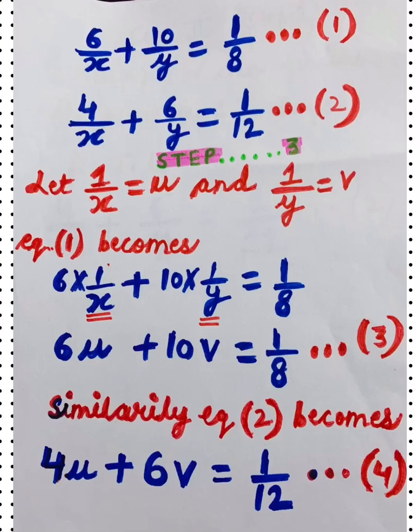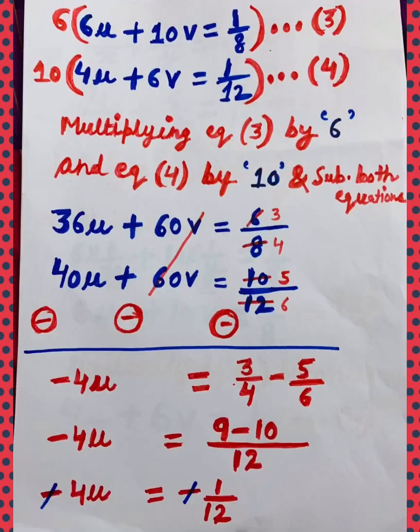After this, children, to eliminate either u or v, I will multiply equation 3 by 6 and equation 4 by 10 so that the coefficient of v will be the same in both the equations. So I will write the statement: multiplying equation 3 by 6 and equation 4 by 10 and subtracting both the equations.